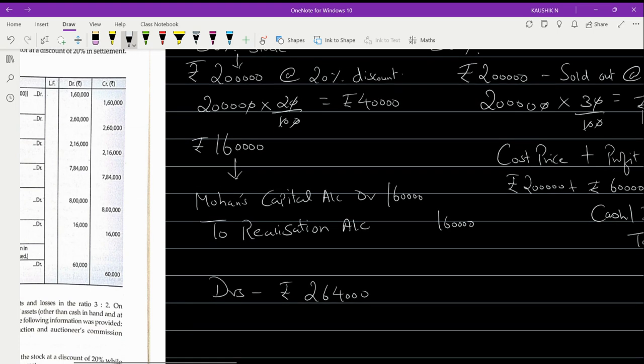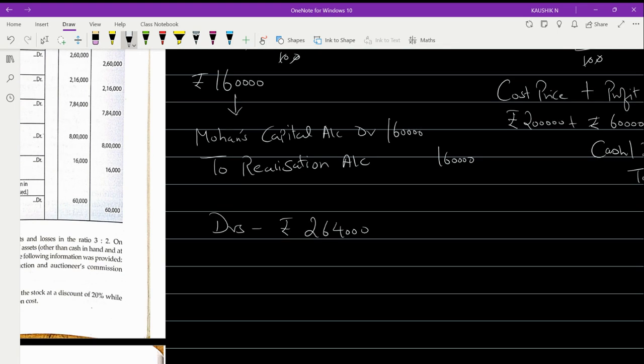So you'll record it as 2 lakh 64,000. For that, what will be the journal entry? If you are going to record only the debtors, it will be realization account debited to sundry debtors.